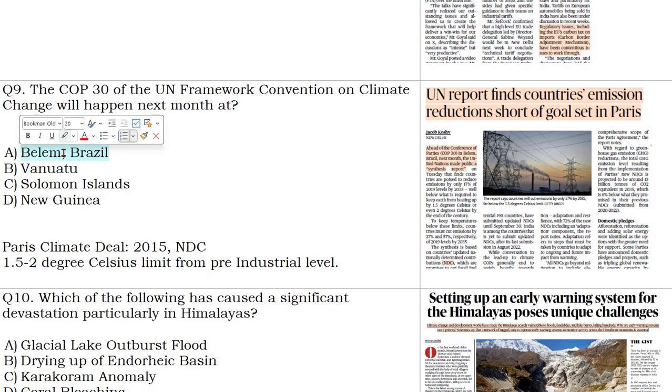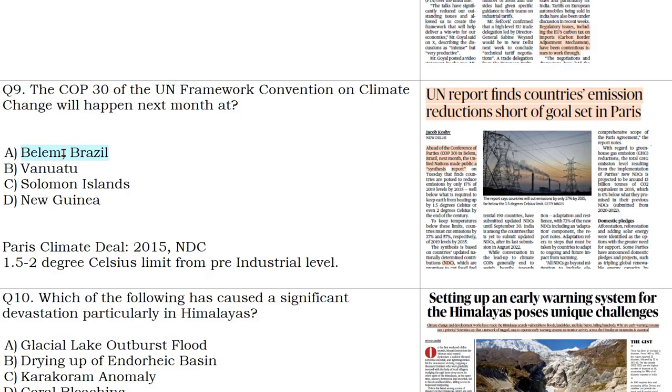The next year it might happen in the Pacific Oceans. And some of the examples of Pacific Oceans are Vanuatu, who went to ICJ, International Court of Justice, गया था क्यों? Because of climate change. And there was a landmark judgment of International Court of Justice regarding climate change. You can study about that also.